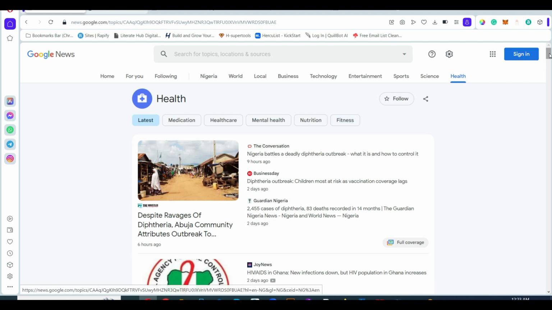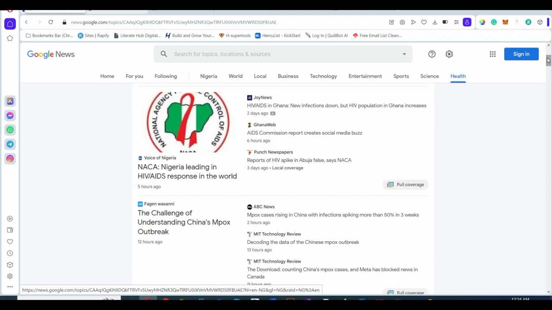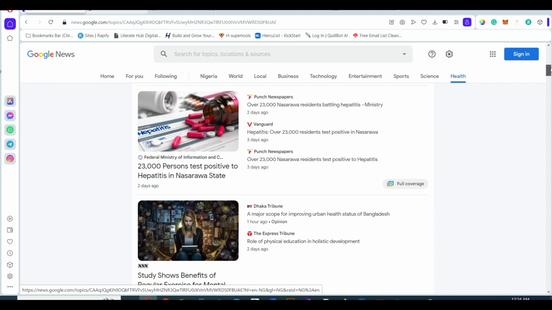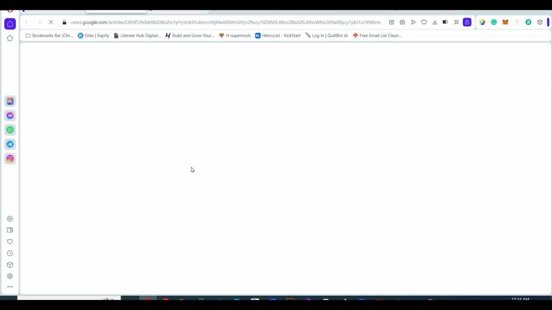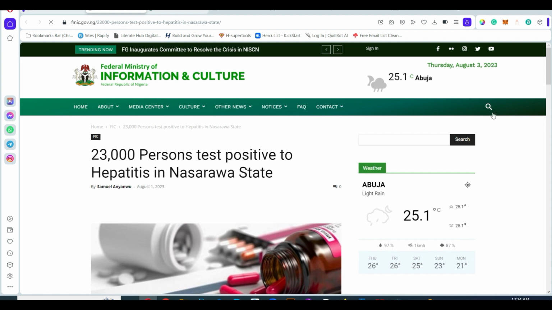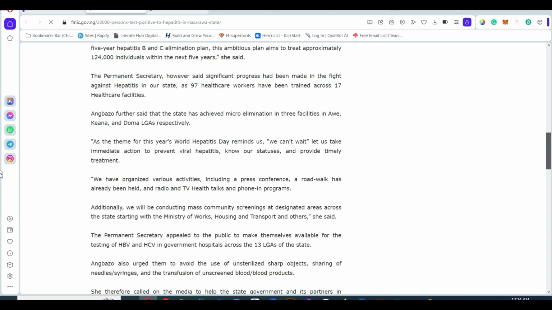Now that we've gotten this, we are going to check for any news article that interests us. Let's check this: 23,000 test positive to hepatitis in Nasarawa state. Let's click on that and see the news in detail. So here is the news, the complete news.